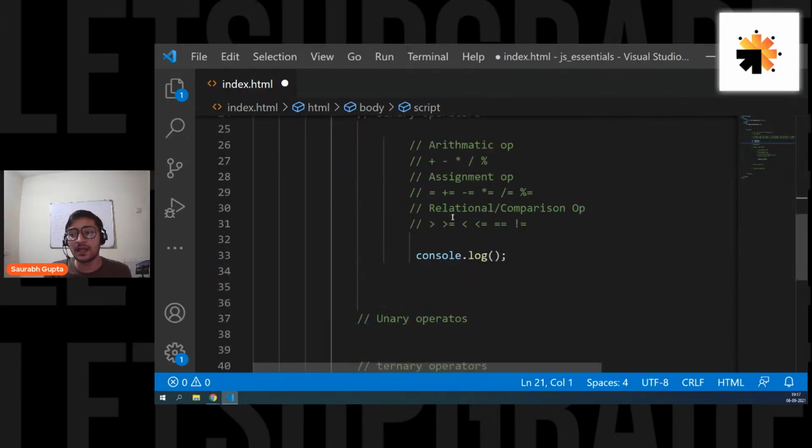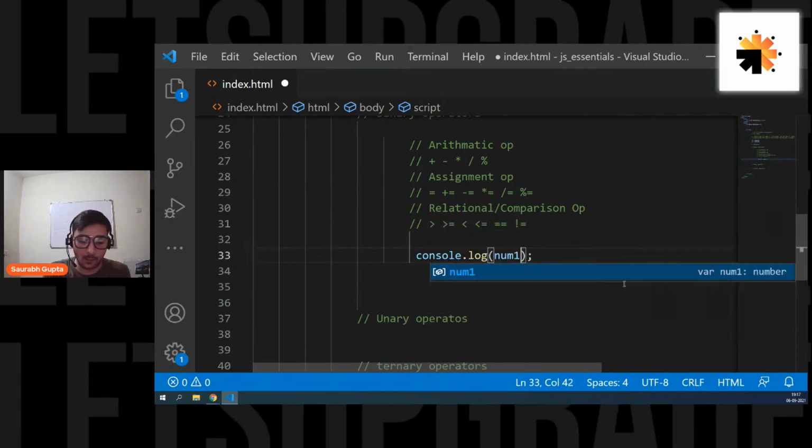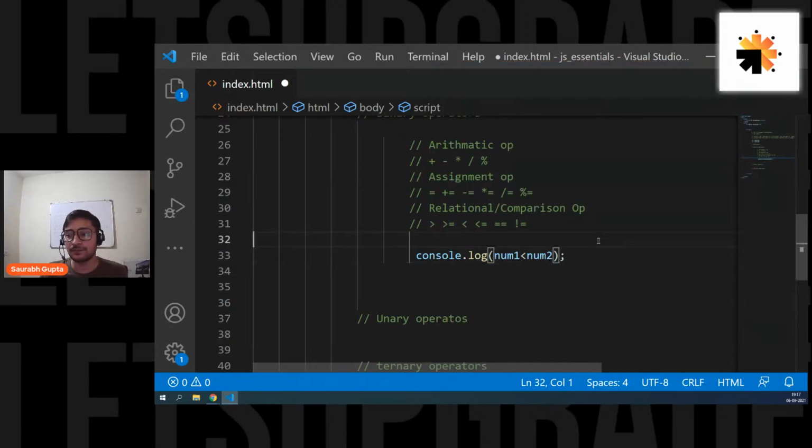And remember guys, the output of comparison operations is always Boolean. It's either going to be true or it's going to be false. That means either the comparison will be correct or the comparison will be incorrect. So the output of relational operations will always be Boolean. Simple. So for example, let's do it. console.log(num1 < num2). Compare these two, num1 less than num2. Let's see what is happening here.